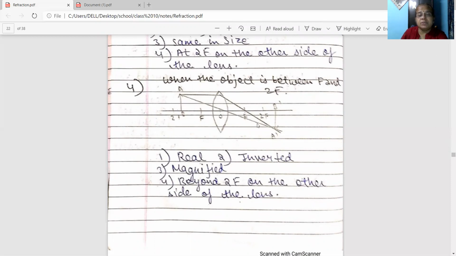This ray will pass through it without change in path, and the two refracted rays meet where? Beyond 2F. So the nature of the image obtained is real, inverted, magnified, and formed beyond 2F on the other side of the lens.